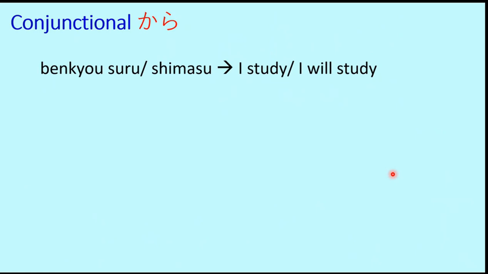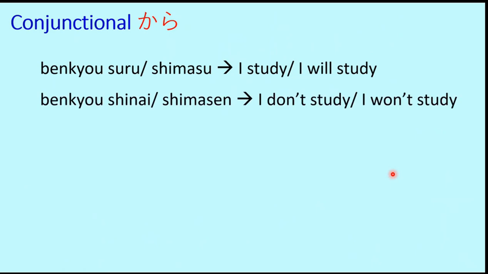So, benkyo suru or benkyo shimasu means I study or I will study. Since there is no separate present tense and future tense, and both can be represented using this one single form, suru or shimas. So it can be either I study or I will study. So the difference gets cleared only from the context of conversation. So from that it becomes clear whether it will be I study or I will study.